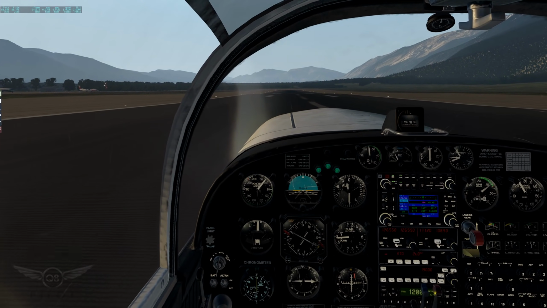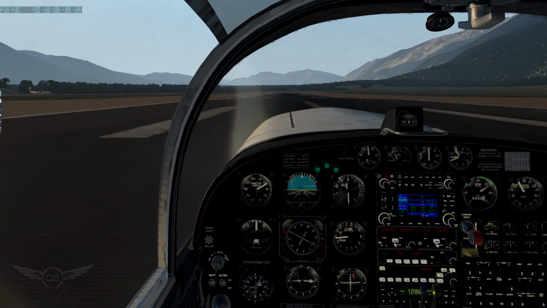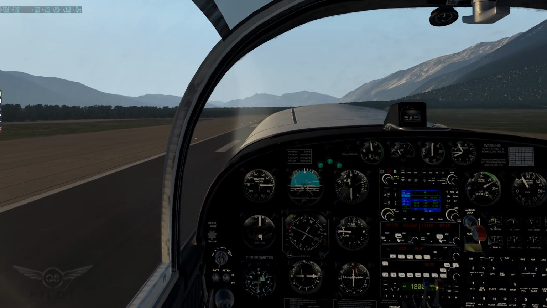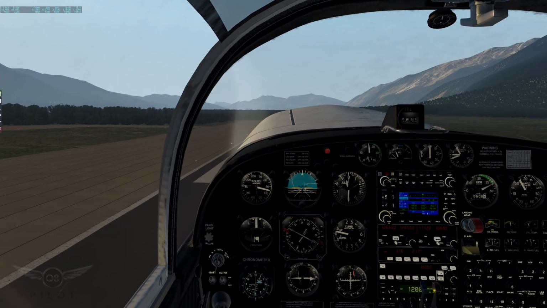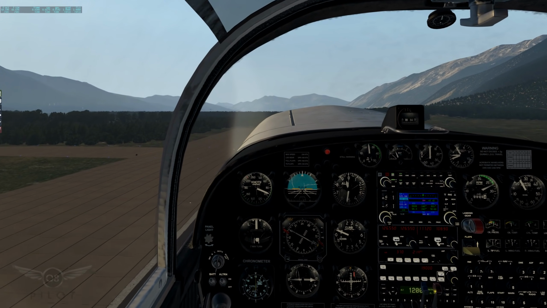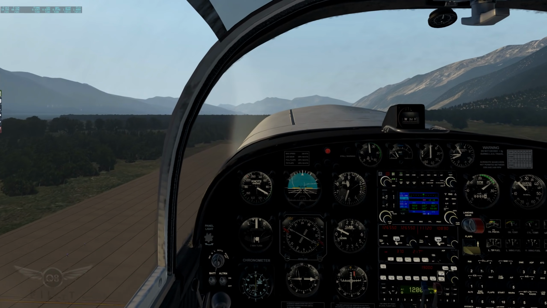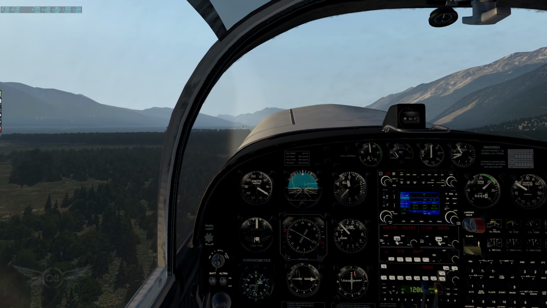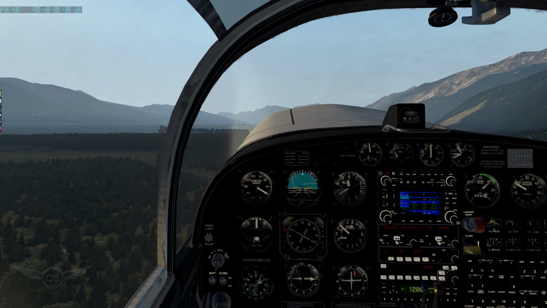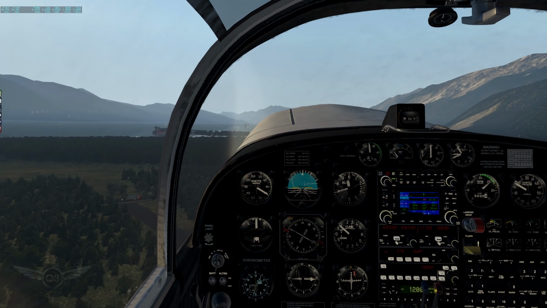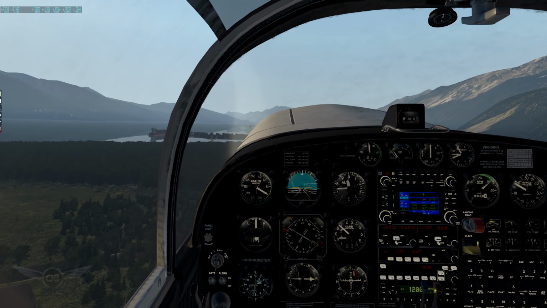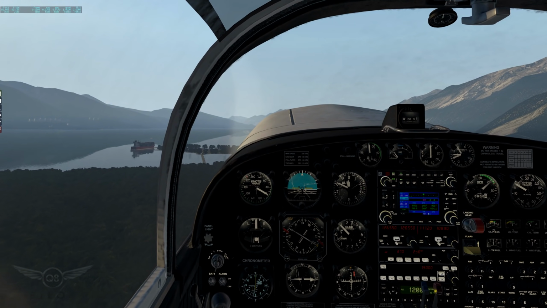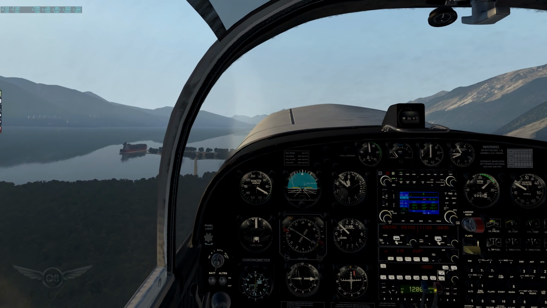Gotta love those sounds. All right, 60 knots and rotate. Positive rate of climb. Gear going up. Gonna ease off there on the throttle. Take it to about 2,500 RPM. And we're going to continue our climb. Just look at the smoothness. Very, very smooth. And we're still maintaining about, what, 50, 51 frames? Very nice indeed.